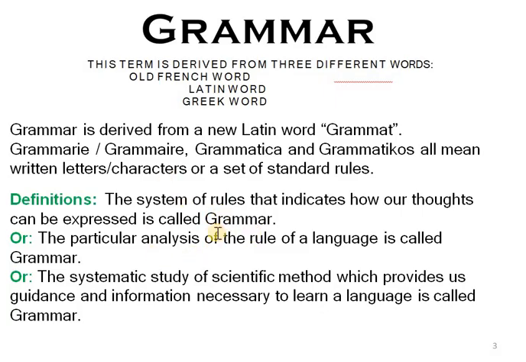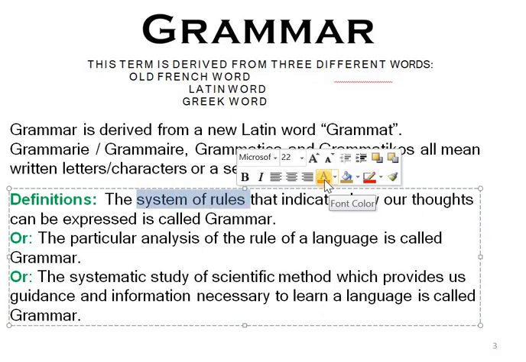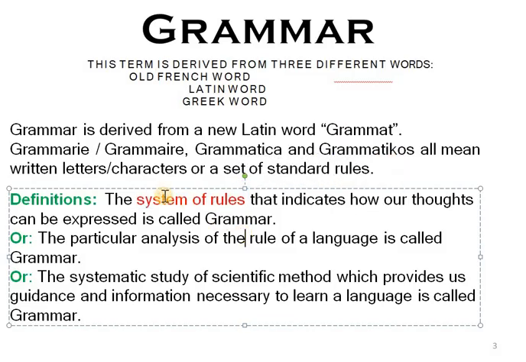It's called generally grammar, not only English grammar, because it is a system of rules. This is important. You have to underline the system of rules. It is a kind of rules that indicates how our thoughts can be expressed, how we can give expression to our thoughts.